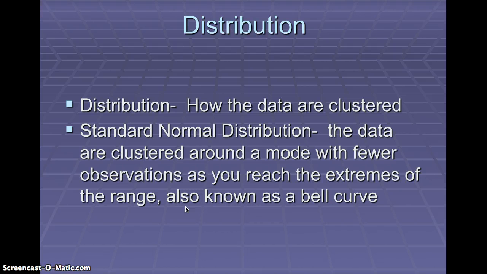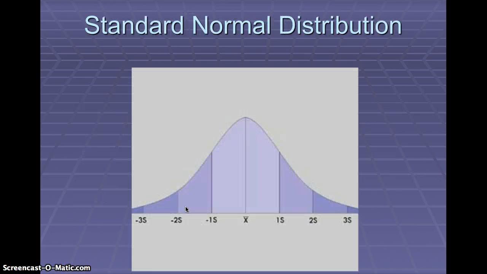Distribution deals with how the data are clustered. Generally, when we're looking at data, we assume something called standard normal distribution, which is also referred to as the bell curve. And I'll show you an example in just a second. The data are clustered around a mode with fewer observations as you reach the extremes of the range. Okay, and the mode, the median, and the mean are all the same. So here is standard normal distribution. The mean in this case is indicated by the x.